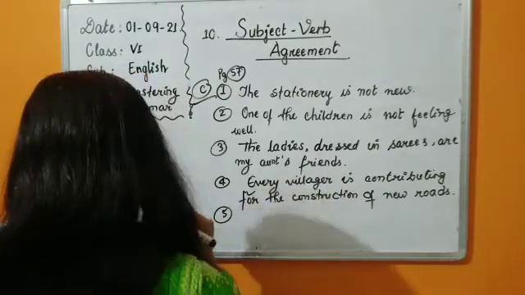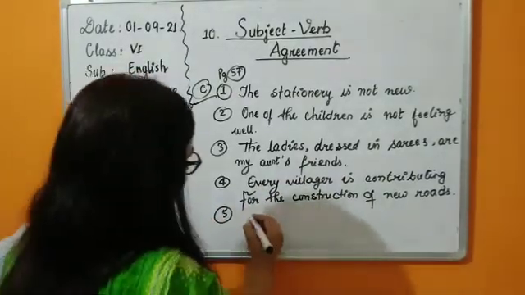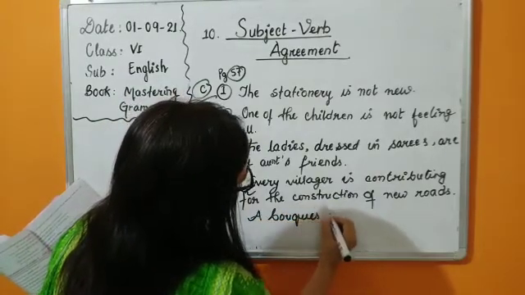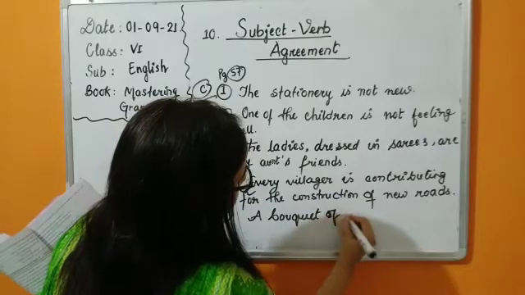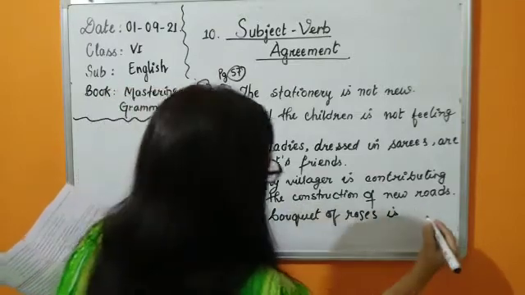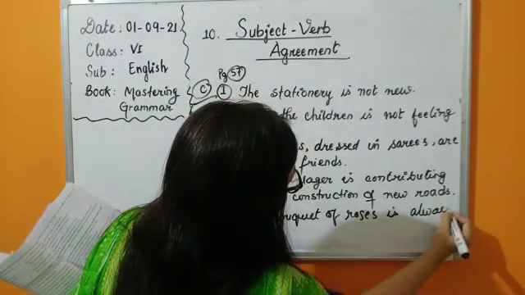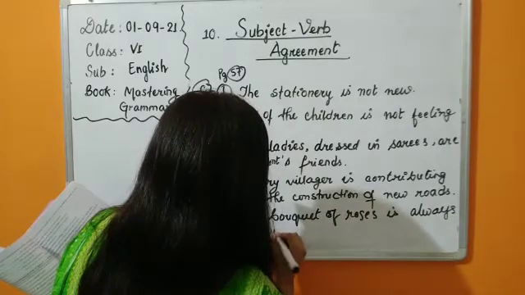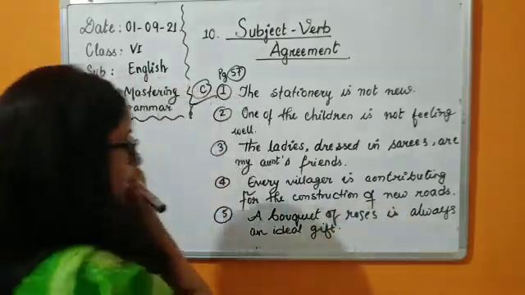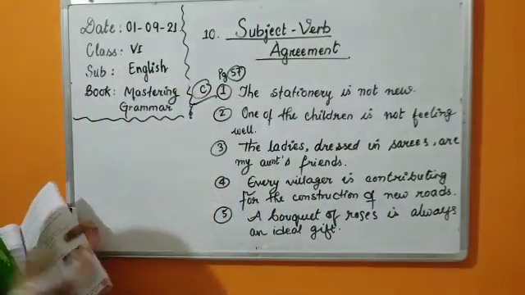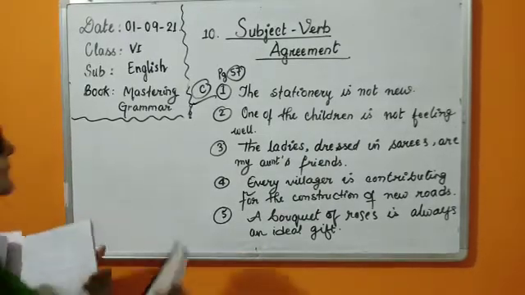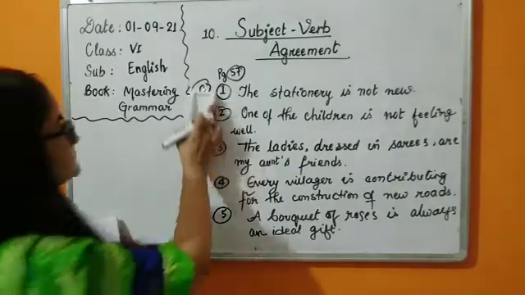Number 5, a bouquet of roses. Bouquet is what? Collective noun. So a bouquet of roses, it will be taking the singular verb is. A bouquet of roses is always an ideal gift. Yes. 1, 2, 3, 4 and 5 children, we have completed this. Now we can move ahead with the rest of it. 6 and 7. I hope you have finished this.